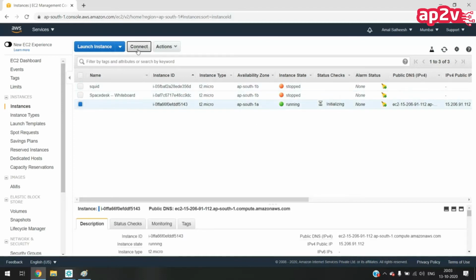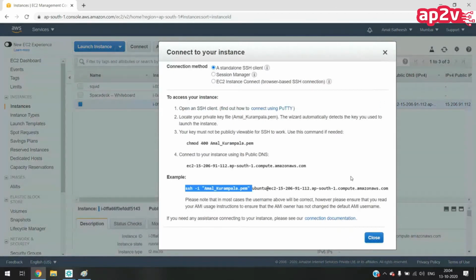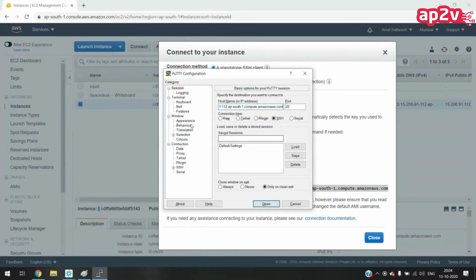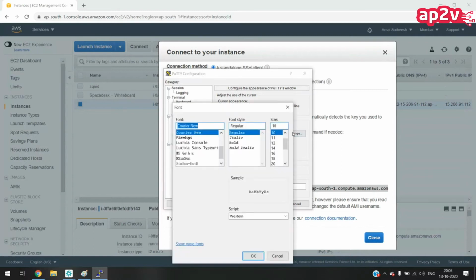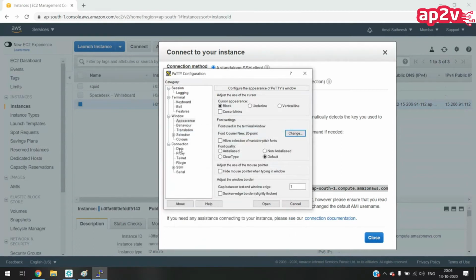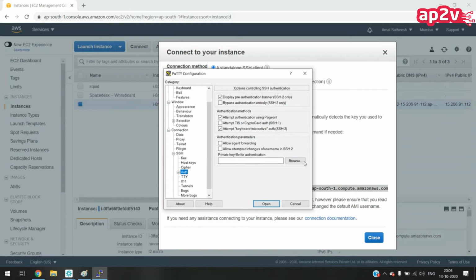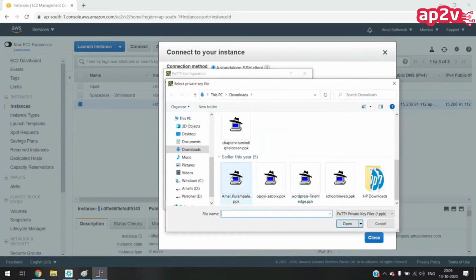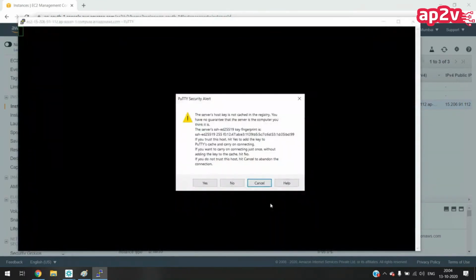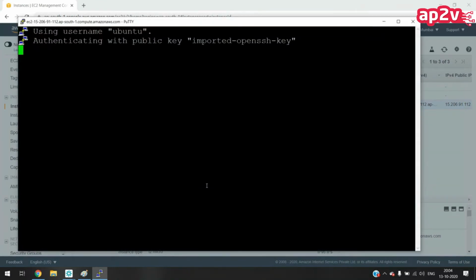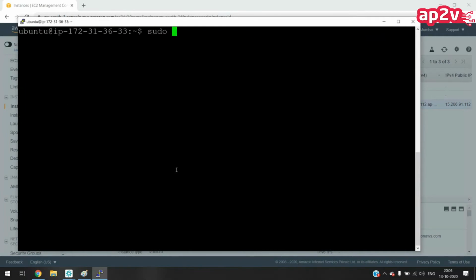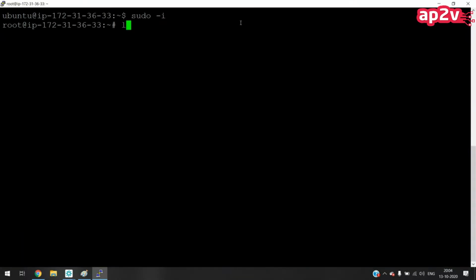So my instance is in running state. Let me log into this. If I want to see the block devices attached to this instance, I can use the command lsblk.